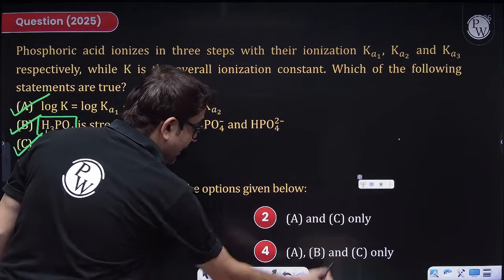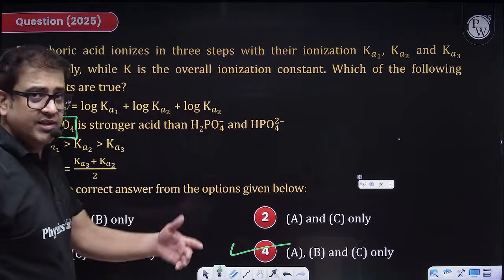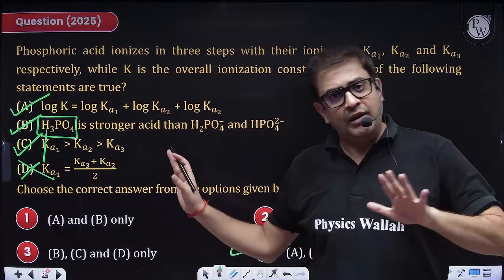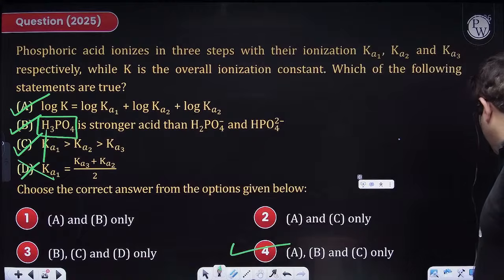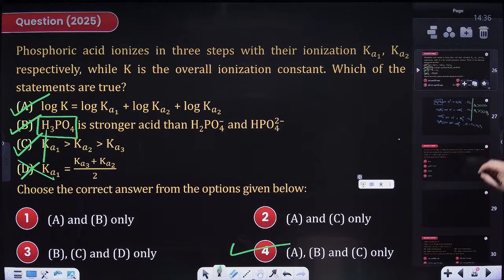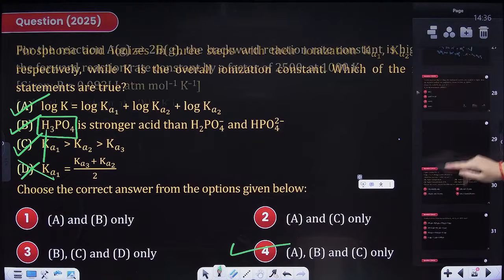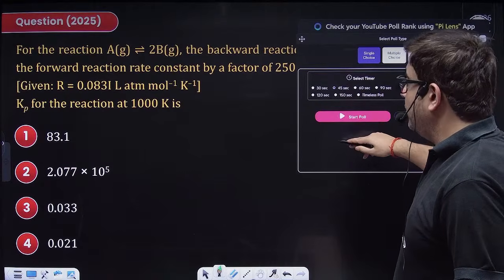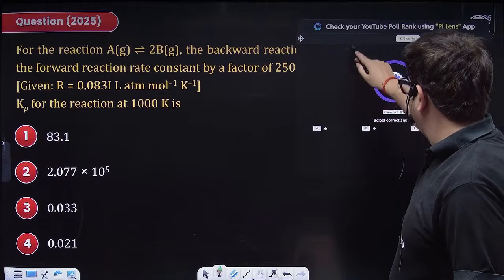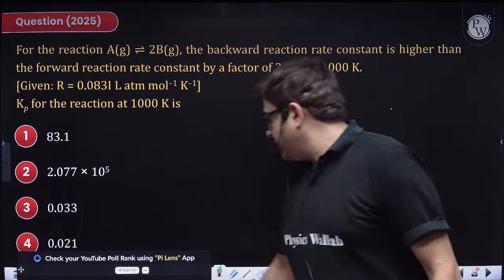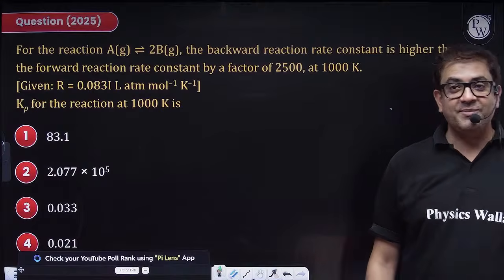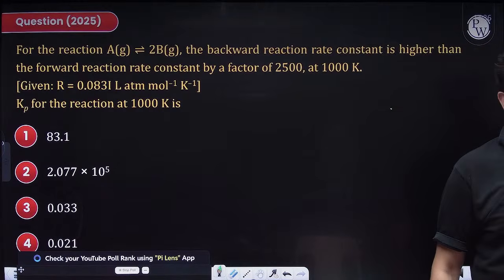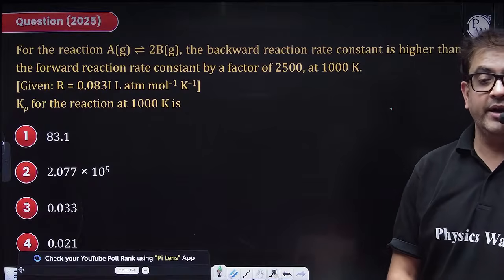So what will be your answer? It will be ABC, which 40% of you have got. I hope the theoretical logic is also clear to everybody, which brings us to the next question. Try this one, guys. Let me give you 1 minute only, because you will be required to do some calculations as well. So please attempt it. Quick.